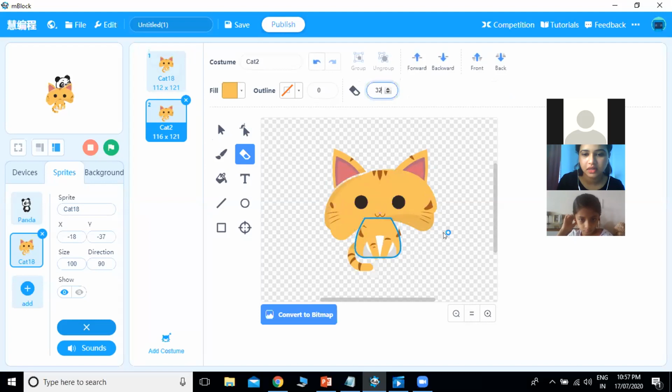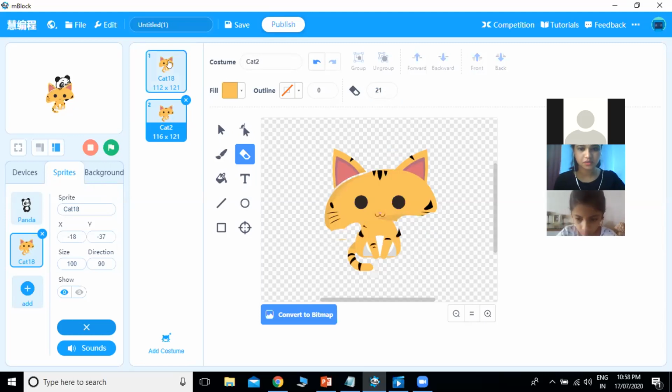If you are doing the programming, you can do it with me. If you see these two pictures, in the first picture it has a straight neck and in the other it's a little bit moving.